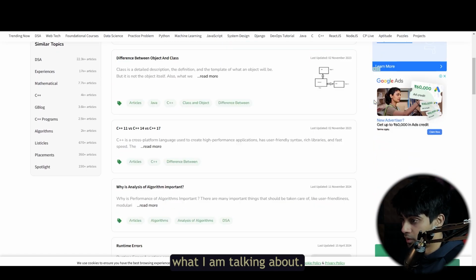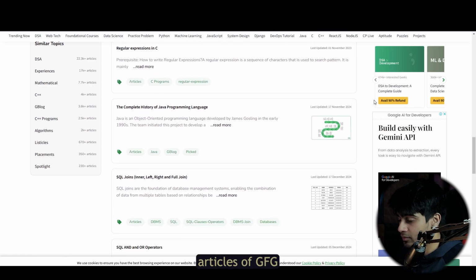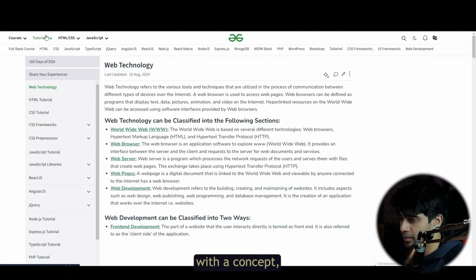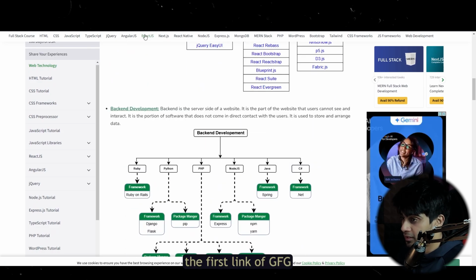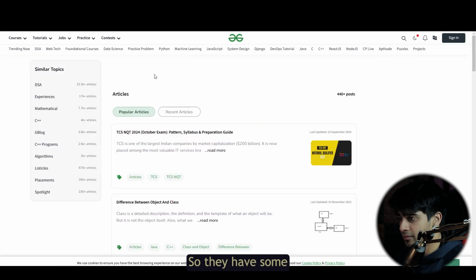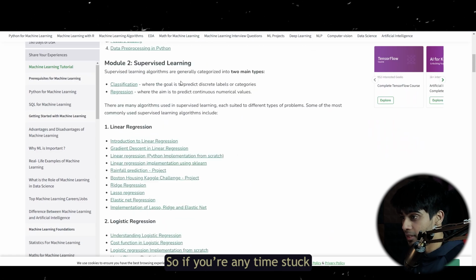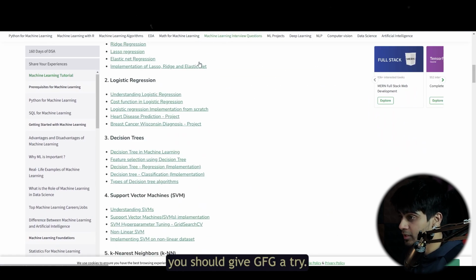So moving on, the next resource that we have in our learning section is GFG articles. You're all aware what I'm talking about, the very famous articles of GFG. Whenever you're stuck with a concept or algorithm, be it related to development or CP or DSA, you would always find the first link of GFG. They have some great articles. So if you're ever stuck with a particular concept or algorithm, you should give GFG a try.